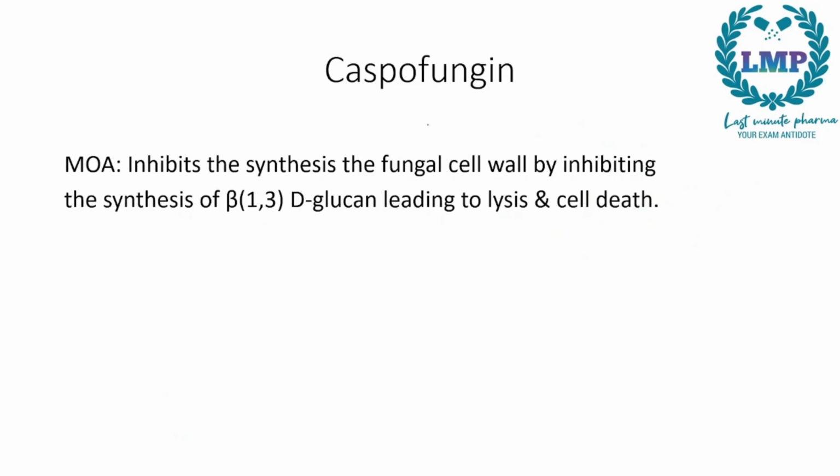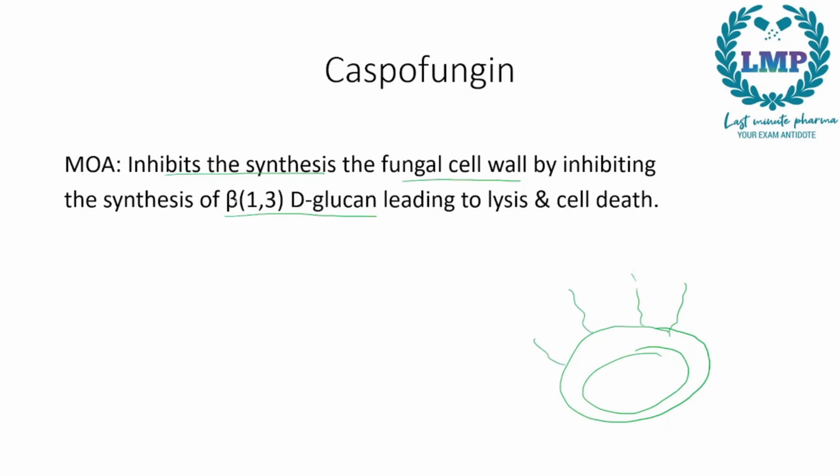Next we have Caspofungin. Since the structure of Caspofungin is very difficult, we'll only learn about the mechanism of action. It will inhibit the synthesis of fungal cell wall by inhibiting the synthesis of beta 1,3-D-glucan, leading to lysis and cell death. If you remember, in the structure of a fungus we had seen that there is a cell membrane, there is a cell wall, and in the cell wall there are certain beta structures, that is glucan structures.